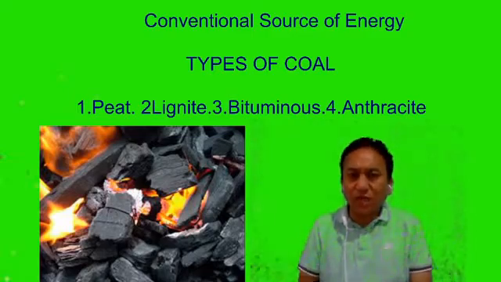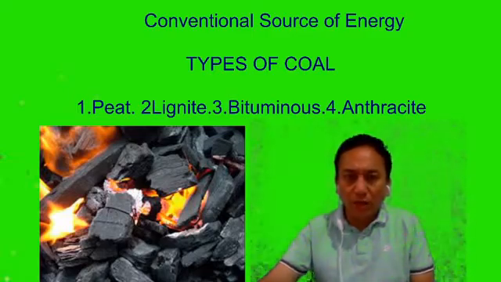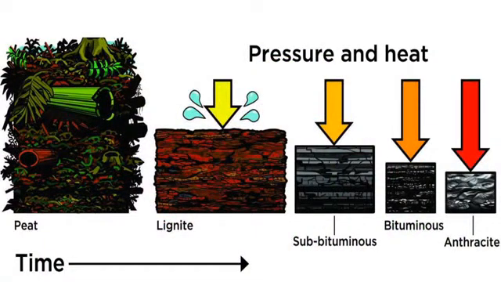Now, let us see the different types of coal one by one. The first one we can just see here is peat. Now, peat is the lowest graded coal. It has only about 35% of carbon content. The reason is that the temperature applied to this type of coal is very less. The pressure applied is also very less, because of which the carbon content is very less, and therefore the quality of the coal is very, very low.